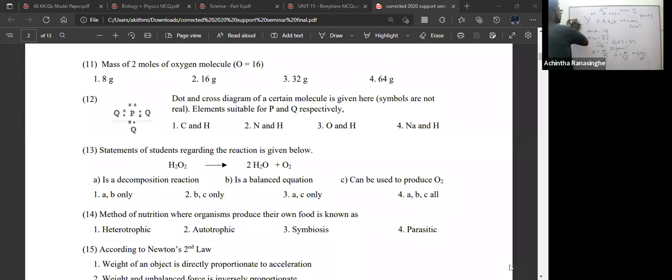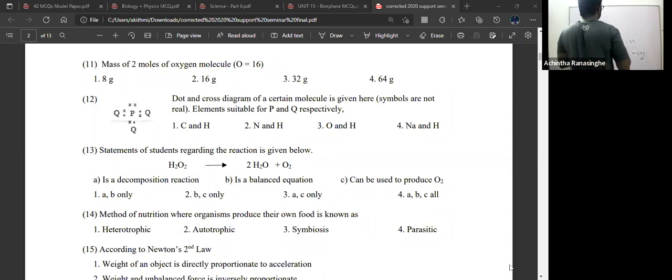Question number 12. A dot and cross diagram of a certain molecule is given here. Symbols are not clear. Elements suitable for P and Q respectively. In the figure, the dot cross diagram is given.